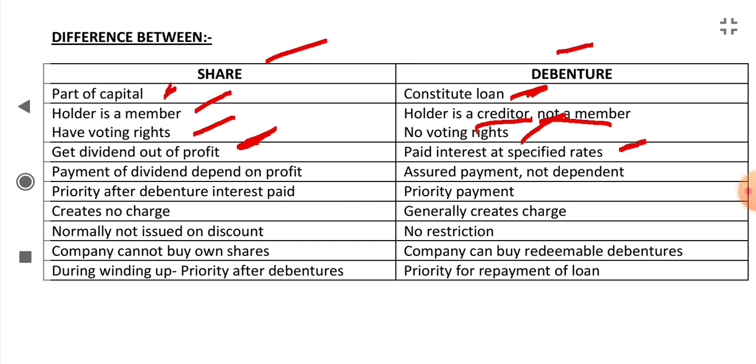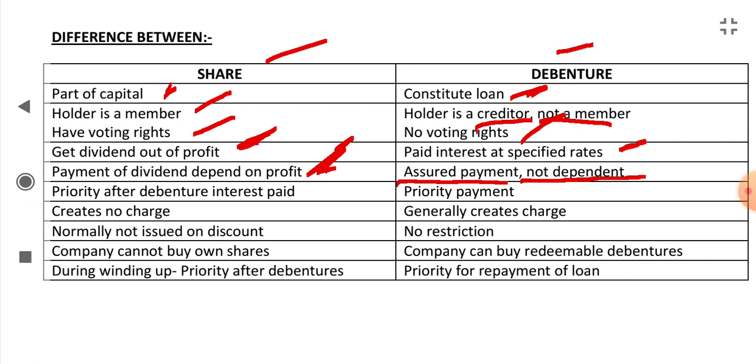The payment of dividend is dependent on profit. If there is profit, then the dividend will be paid, but if there is no profit, then no dividend can be paid. But in case of debenture, there is assured payment. It is not dependent on profit. Whether the company makes a profit or not, the debenture holder does not care. He will get his payment.